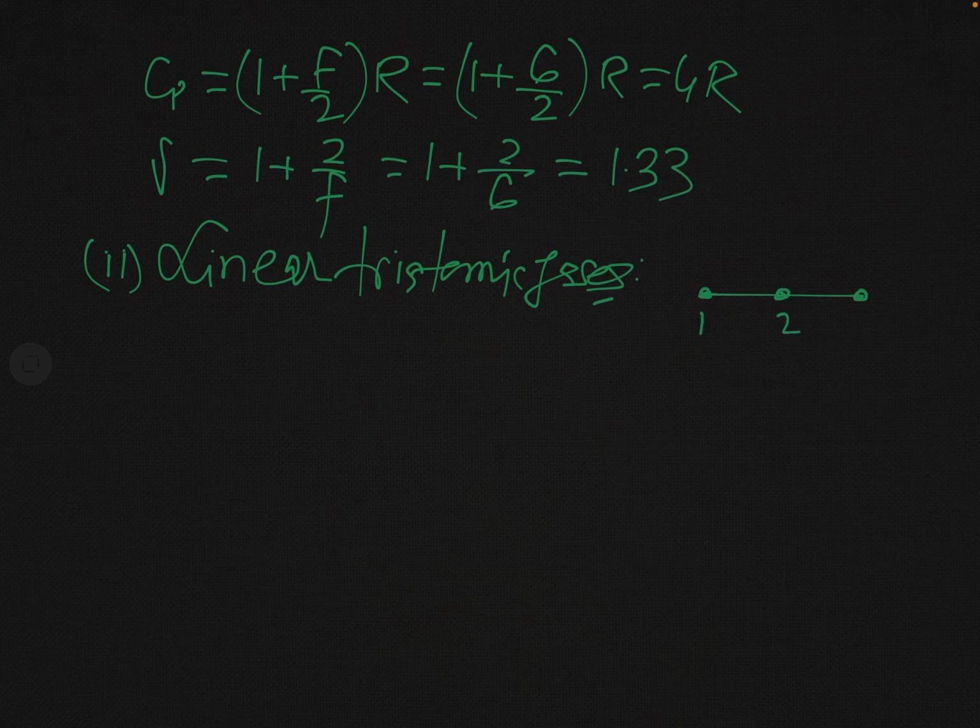This is the first atom, this is the second atom, this is the third atom, and all atoms are connected with one another rigidly. At normal temperature, we consider that they are rigidly attached to one another. So in this case too, there will be no vibrational motion, only translation and rotation will be effective.